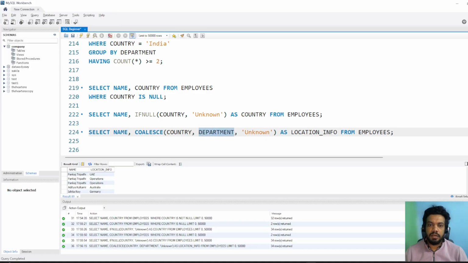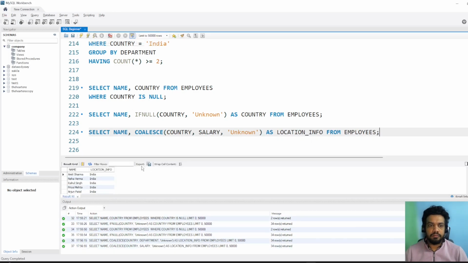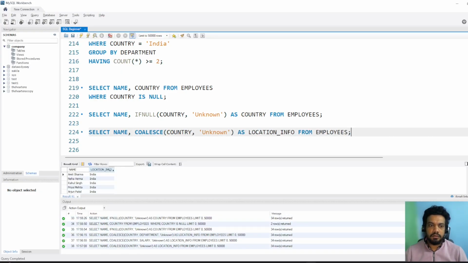If instead of department I say salary, now salary should come in instead of operations, and yes, we got the salary. This is how it works. If I remove the department, it again works like IFNULL and shows unknown. That's the only difference between IFNULL and COALESCE.